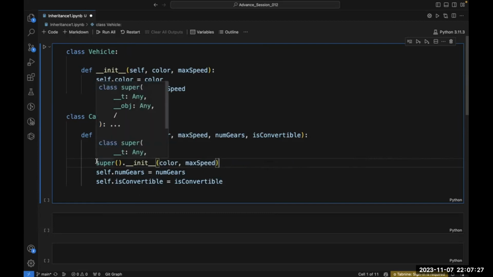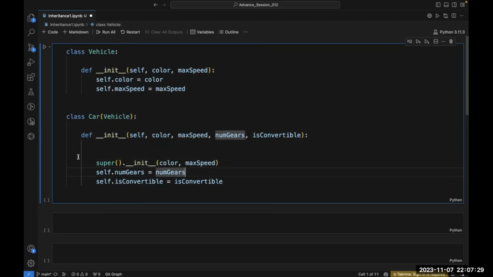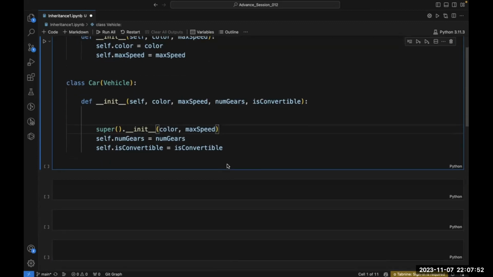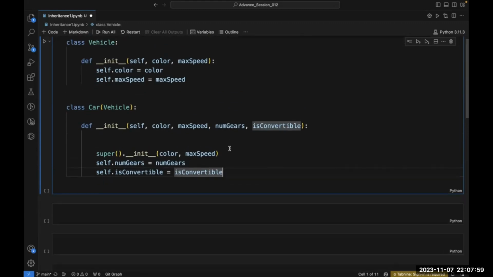Whatever properties are defined in the init of the vehicle super class will get inherited inside the init of this car class also. Fine. So this is the second thing that is very important. Here comes the concept of superclass and subclass.